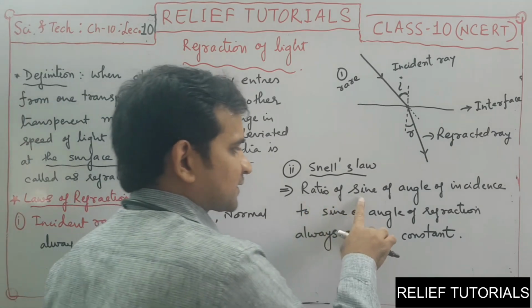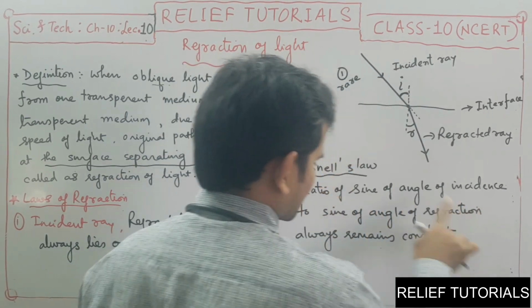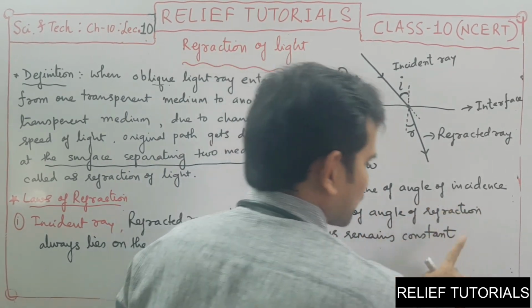The ratio of sine of angle of incidence to sine of angle of refraction always remains constant.